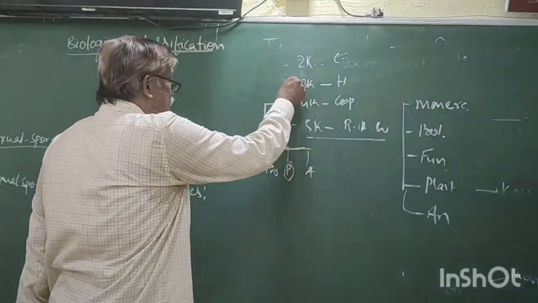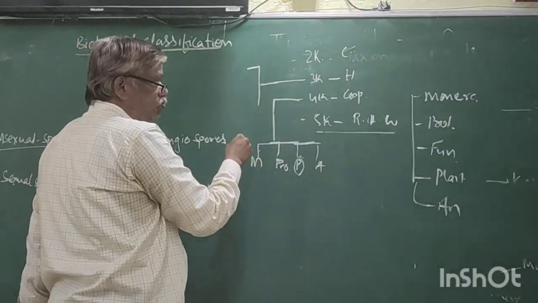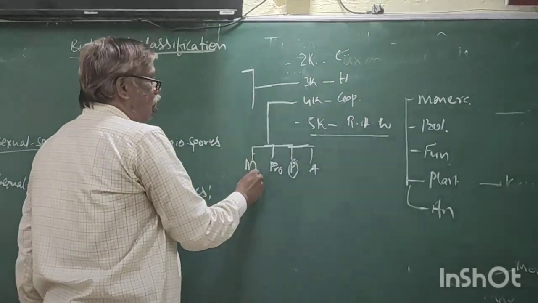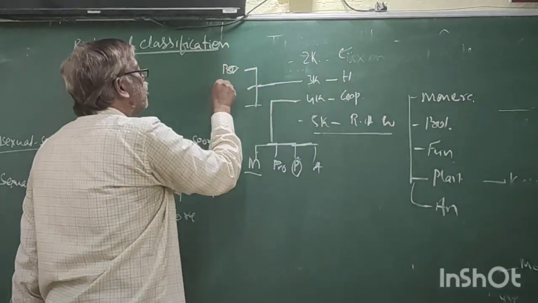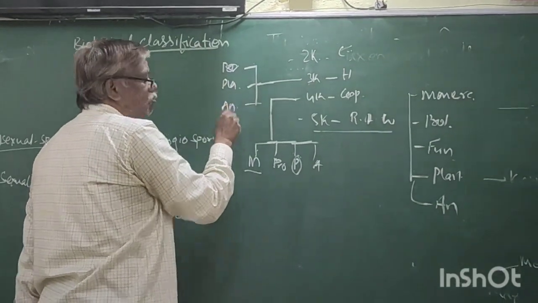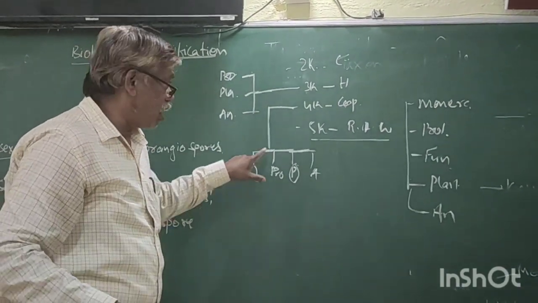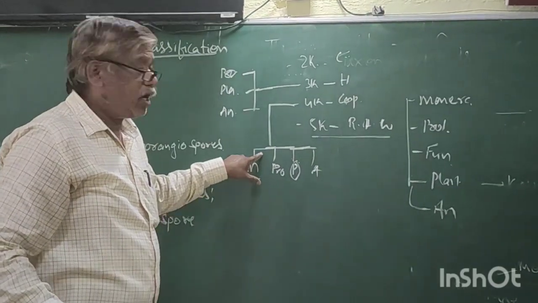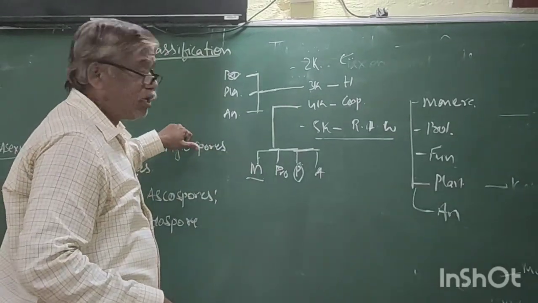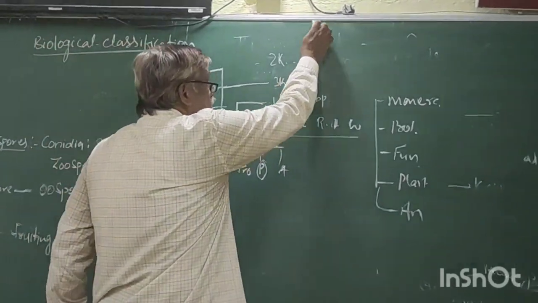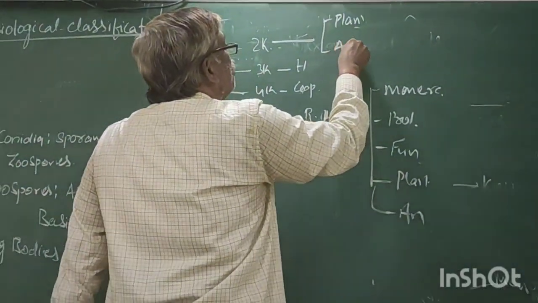According to 3 kingdoms, only 3 kingdoms. What are the 3 kingdoms? Protista, Plantae, Animalia. Which kingdom is not there? Monera. That means Monera is the new kingdom according to 4 kingdoms. In the 3 kingdoms, Monera is included in Protista. Now, according to 2 kingdoms, only 2 kingdoms: plants and animals.